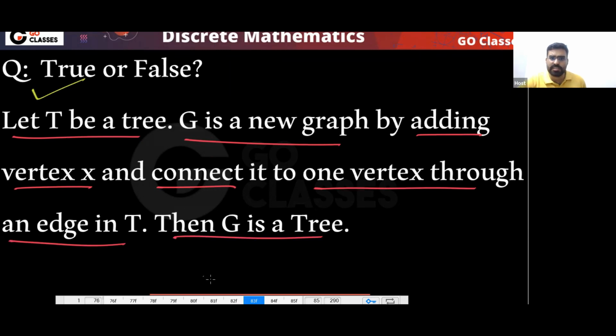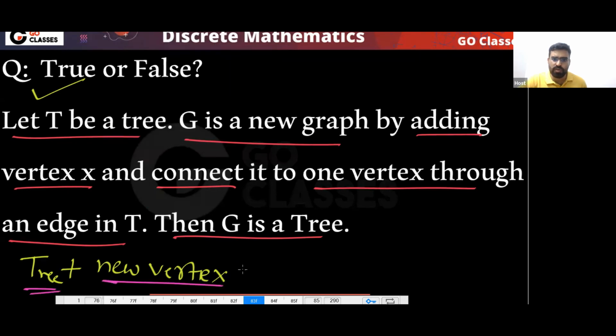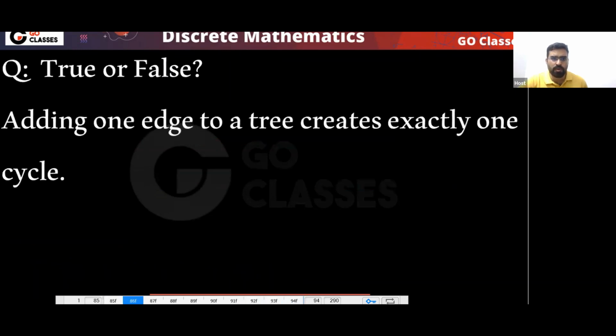This is true, because basically you have tree plus a new vertex added with one edge, so you will again get a tree. We have already seen it.